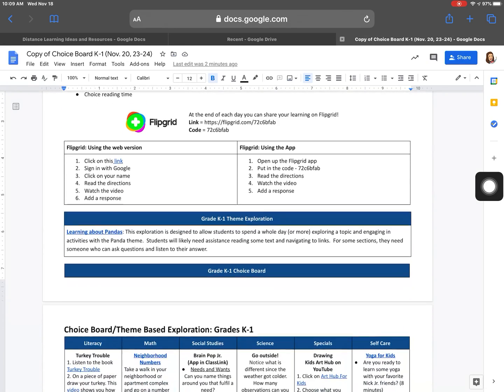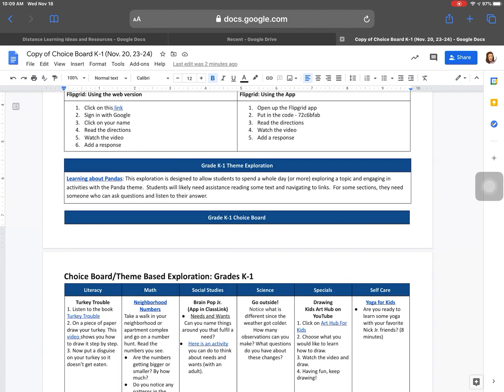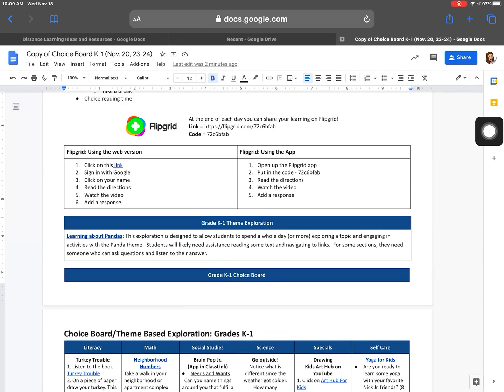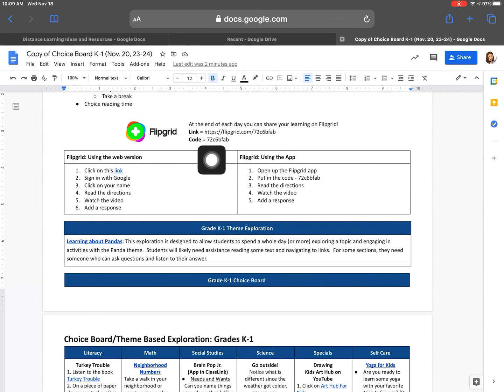So down below, as I scroll here a little bit, and excuse my finger being slow, is later on after today, at the end of the day, if you want, you can share your learning on Flipgrid. Some of you may have used this in your class before, and it may be new. There are two different ways that you can share your learning: if you are just going to use the web version, or if you have already downloaded the app on your iPad, you can follow those directions. And again, you'll probably need an adult's help for that.